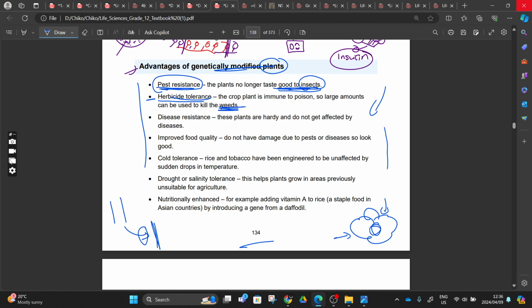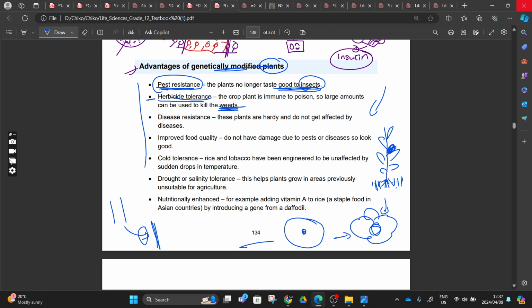If you are planting maize meal, you know that sometimes you have small crops that are growing around the maize. We have to go and plow those things, remove them now and then, so that our plant will grow big, right?